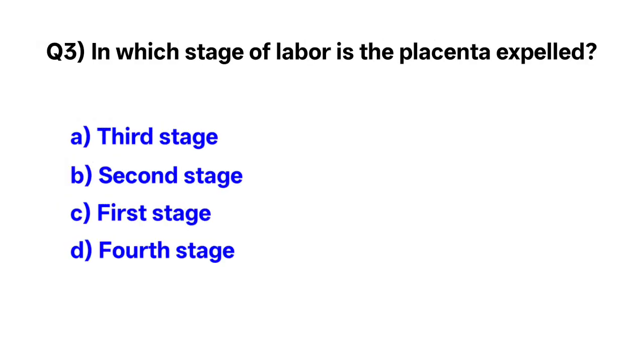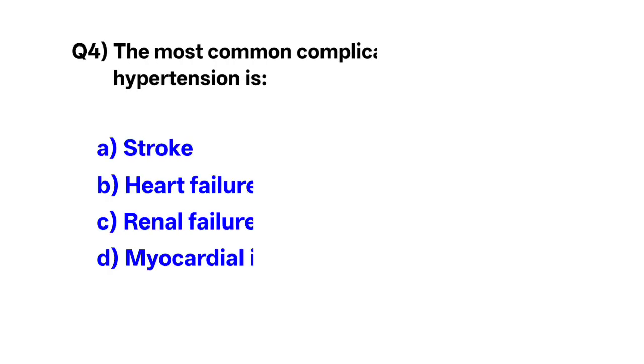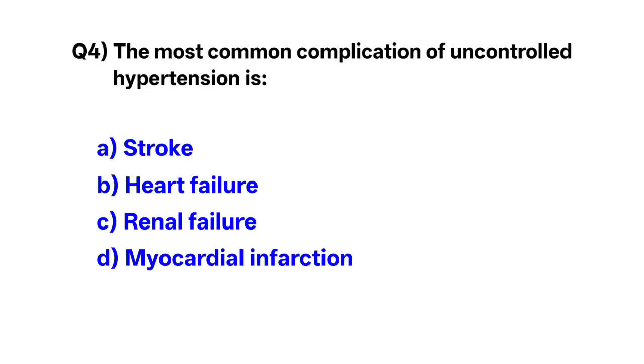Question number 3. In which stage of labor is the placenta expelled? Correct option is A. Third stage. Question number 4. The most common complication of uncontrolled hypertension is. Correct option is A. Stroke.